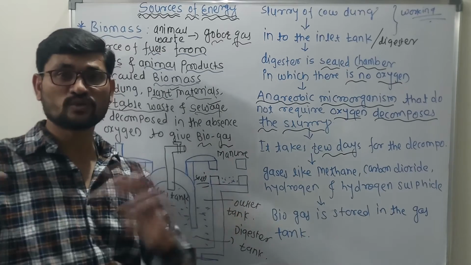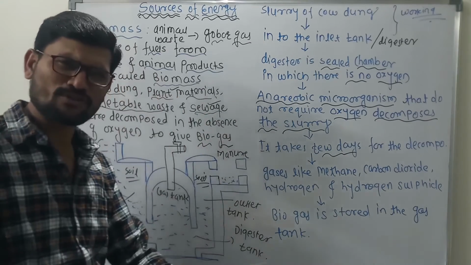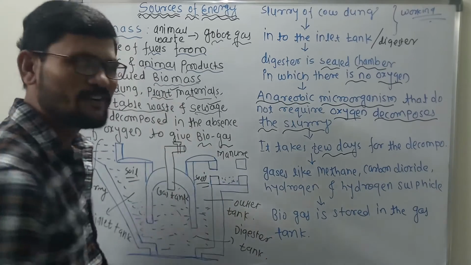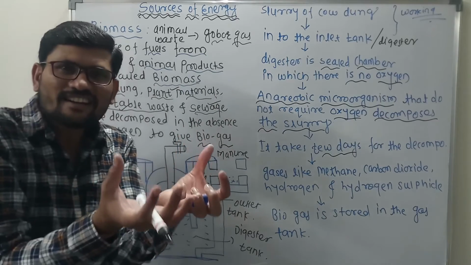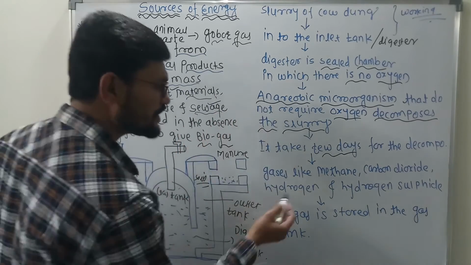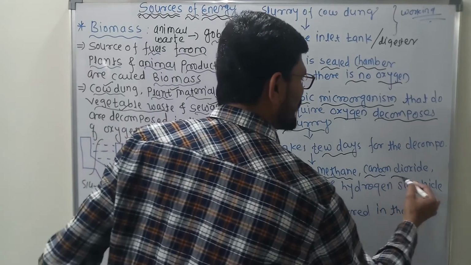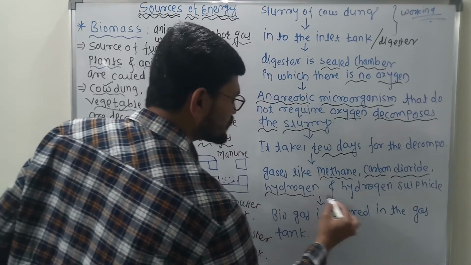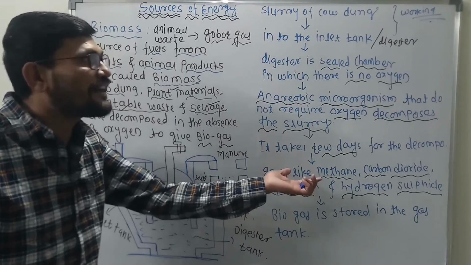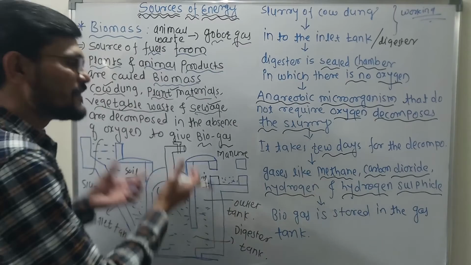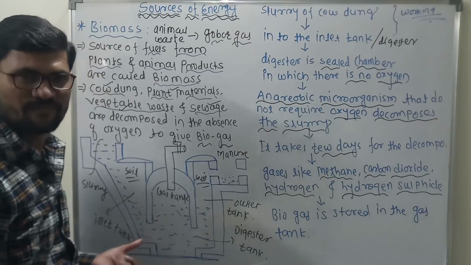Initially, 2 or 3 months, the decomposition process takes. As soon as the decomposition process gets over, what happens now? The gases are generated. Yes, in that digester the gases are generated. What are the gases? Those are methane, carbon dioxide, hydrogen sulfide. These types of major gases are generated after decomposition of this slurry.